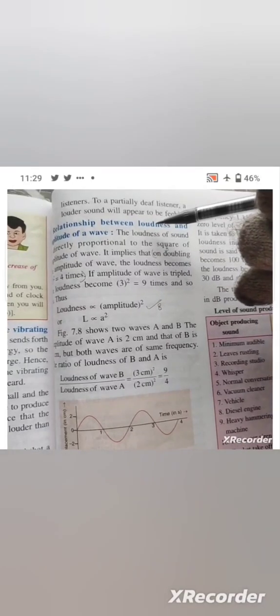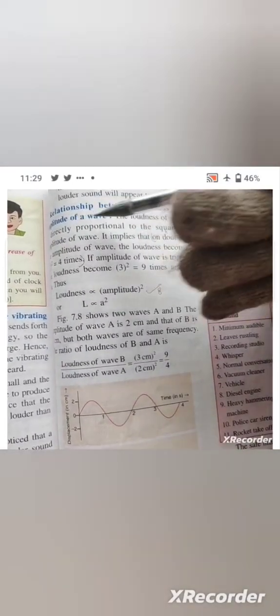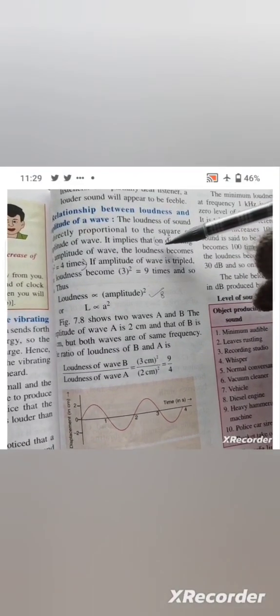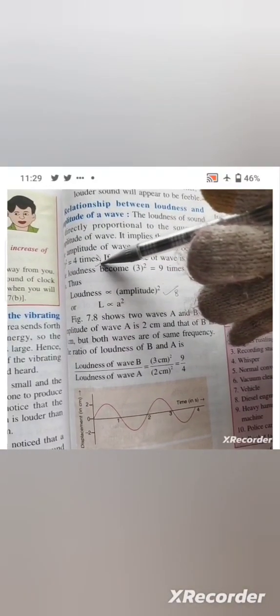On page number 129, relationship between loudness and amplitude of a wave, in this third line. On doubling the amplitude of wave, the loudness becomes 4 times. Okay, you have to write down answer number 9 from on doubling till 4 times on page number 129.